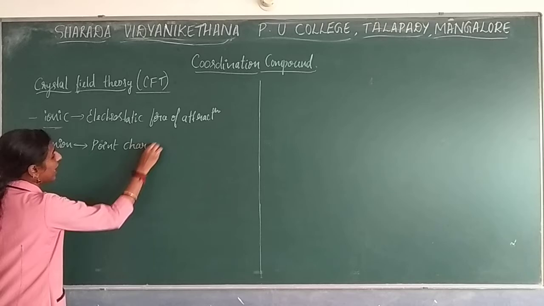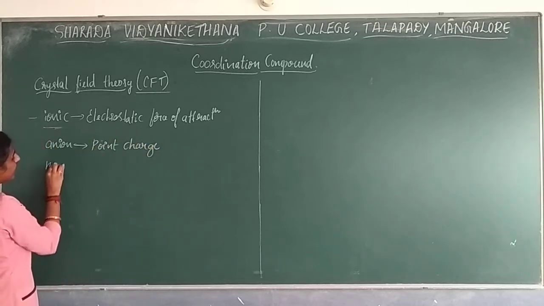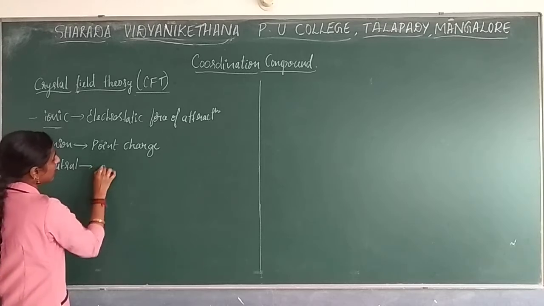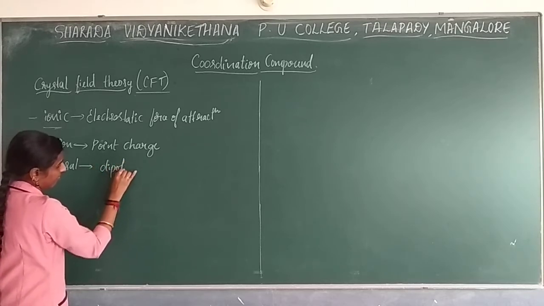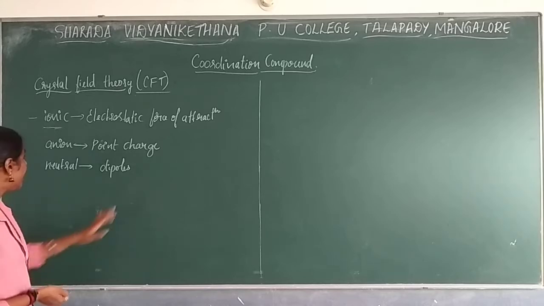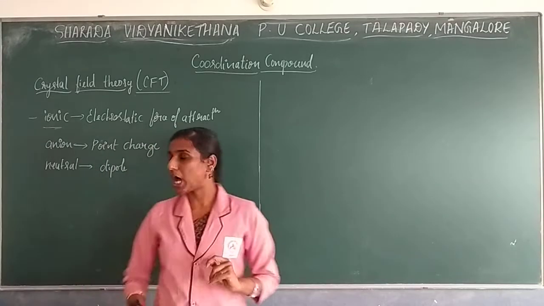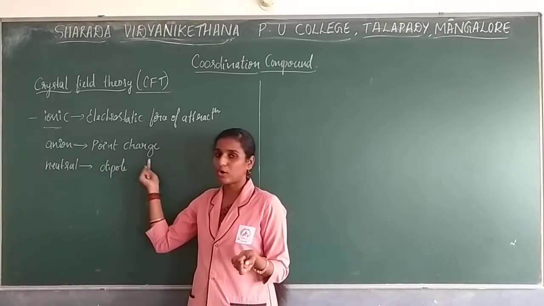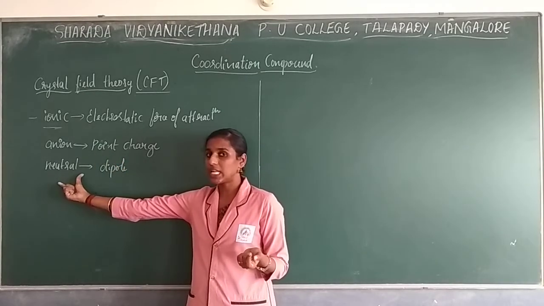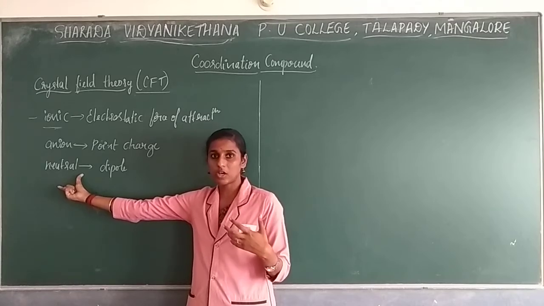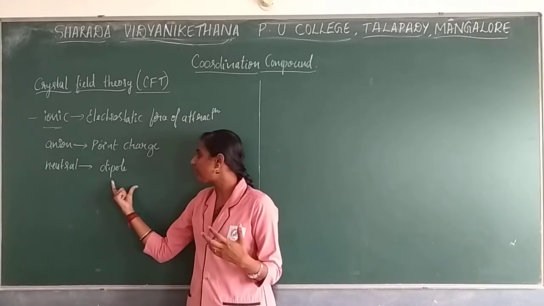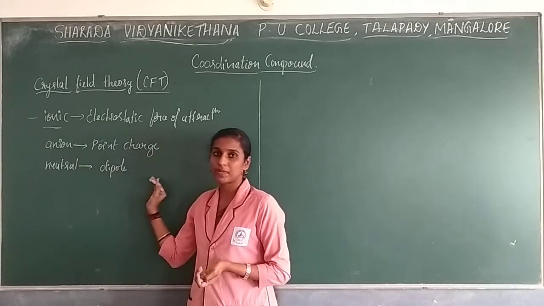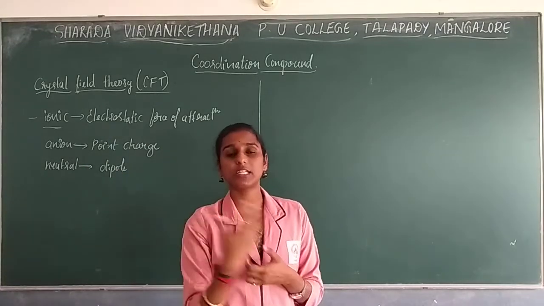If the ligand is neutral, like water or amines, we consider it as a dipole. This is regarding the charges present in the ligands around the central metal atom.